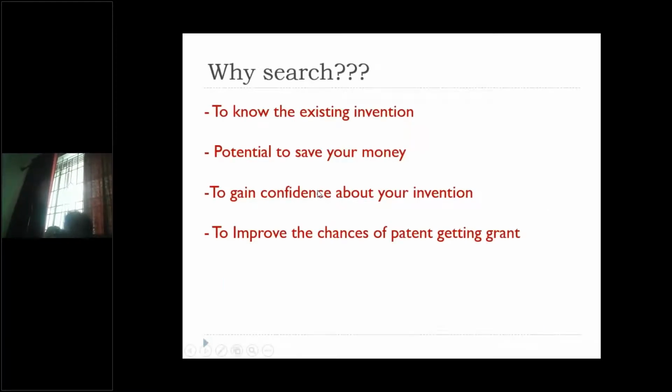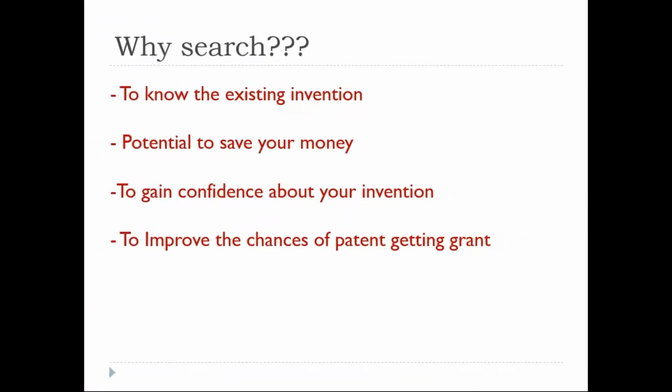Okay, that is what I was explaining to you. What are the other important steps involved in this, right? If there are more related inventions, we should not proceed to the next step. What is that? Filing the patent. Because there are n number of inventions related to that, we need to have a distinct invention from others. Please understand this very, very clearly.